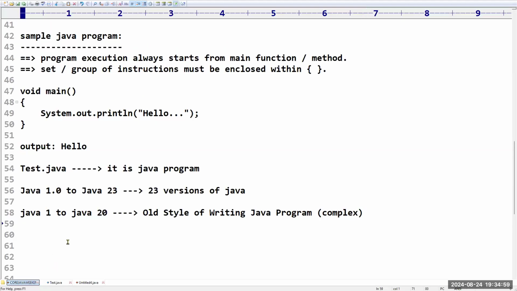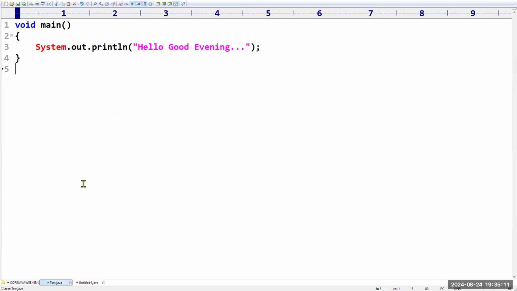But from Java 21 onwards, sir, there is a new style where you can write simple code. So if anyone is asking, without object-oriented programming, is it possible to prepare a Java program? Yes. From Java 21 version onwards, this kind of facility is there with us.